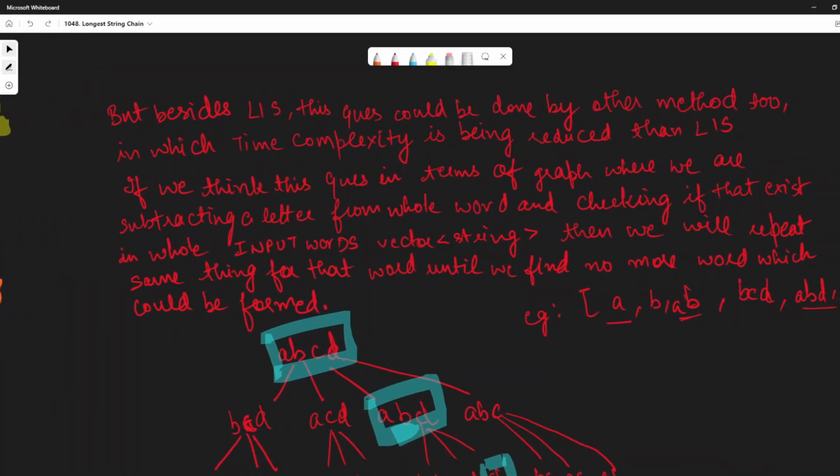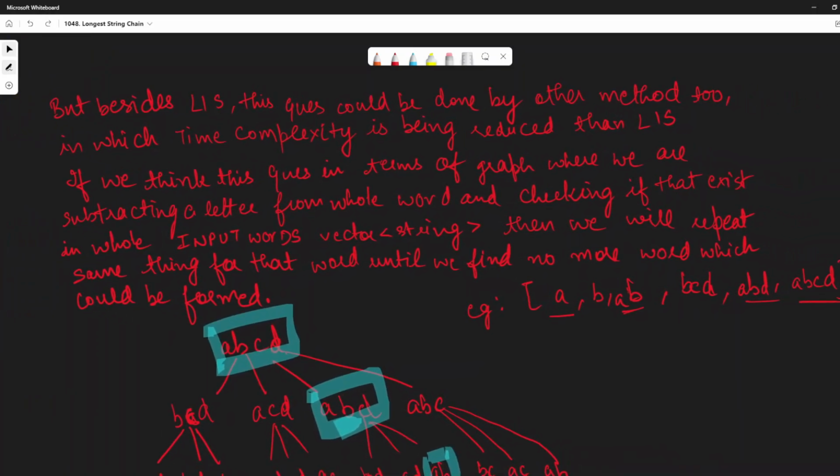But besides the LIS solution, this question could be done by another method too, in which time complexity is reduced compared to LIS. If we think of this question in terms of a graph, where we subtract a letter from a whole word and check if that exists in the whole input words vector of strings, then we repeat the same thing for that word until we find no more word which could be found.